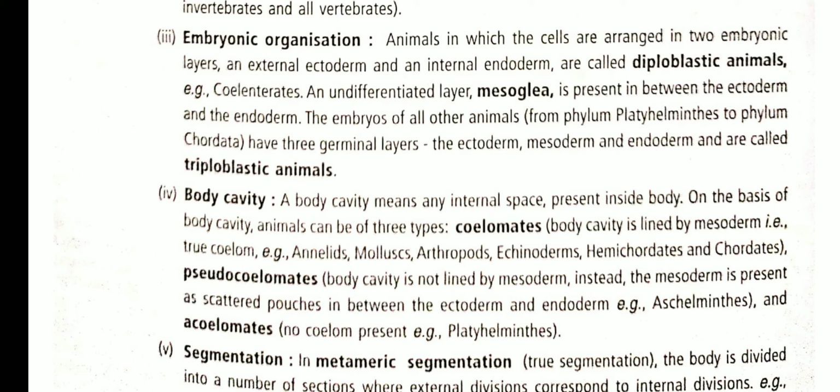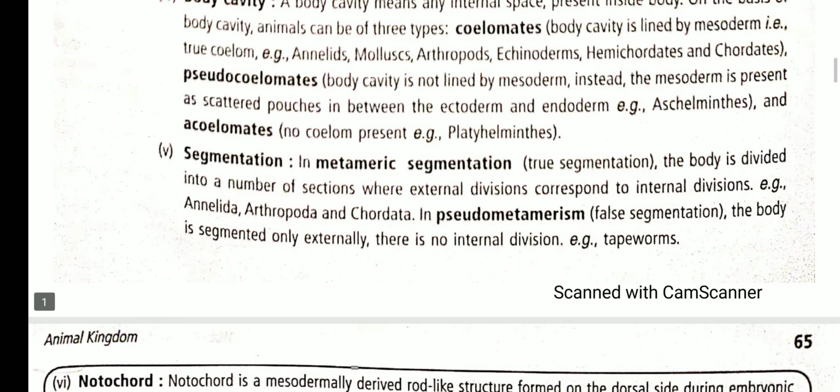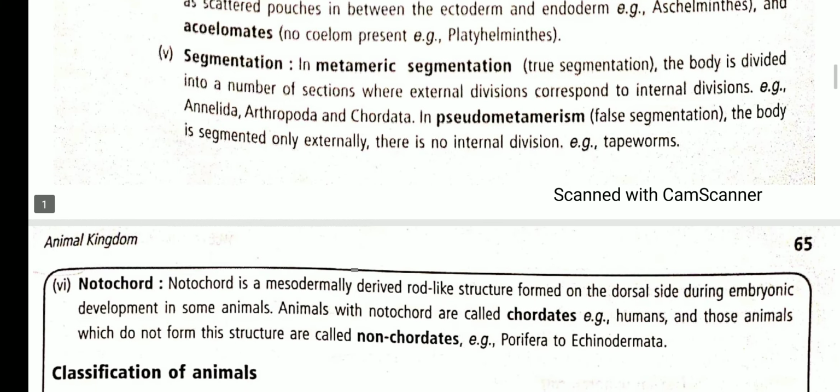After body cavity, coming to the fifth aspect, it is segmentation. The metameric segmentation, or true segmentation, is where the body is divided into a number of sections where external divisions correspond to internal divisions. This kind of metameric segmentation is present in the phylum Annelida, Arthropoda and Chordata.